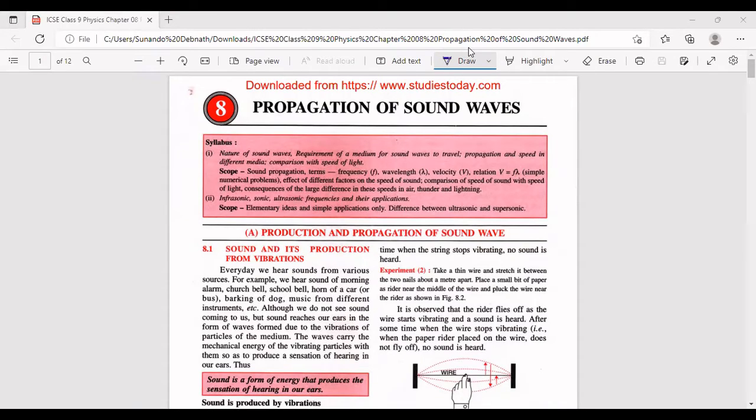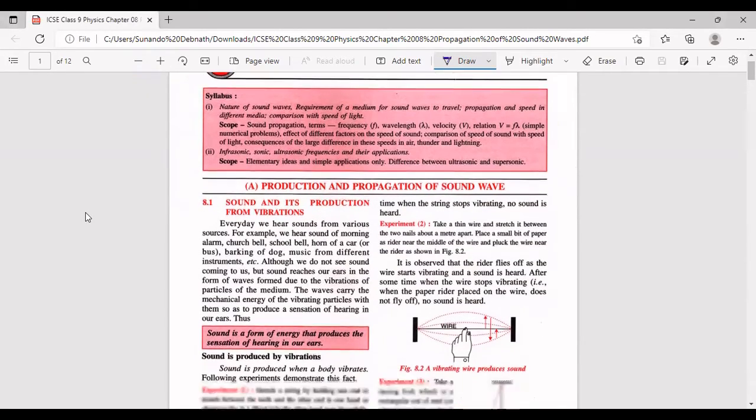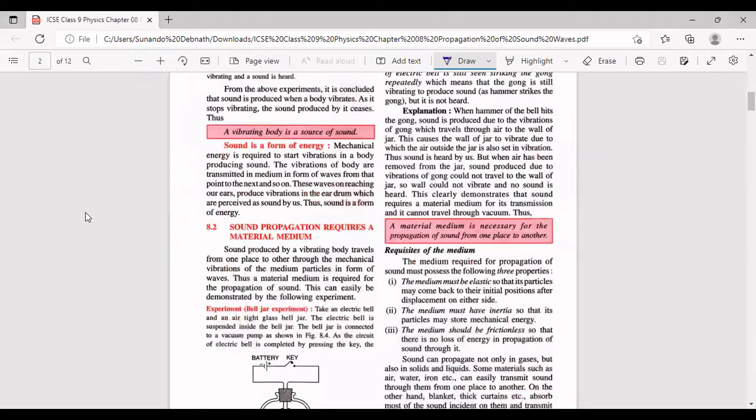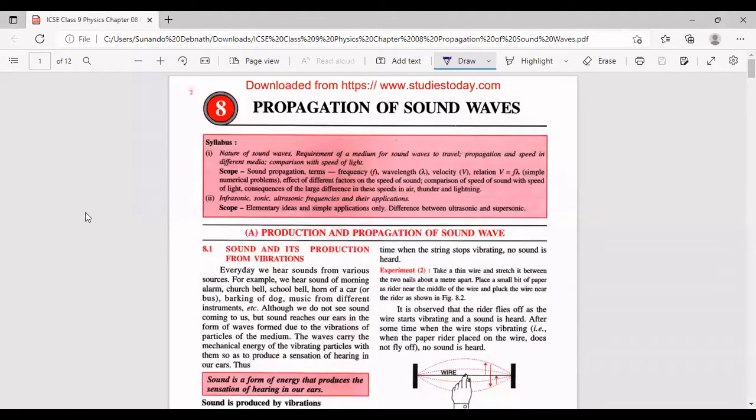In this video, we are going to start with the 8th chapter of physics of class 9th, propagation of sound waves. So here in front of you is this chapter. The PDF of this chapter is opened up from Concise Physics of class 9th. And I would be explaining this chapter in detail. And also I would be asking you to underline the important things, the places where you can get a lot of questions, and each and every topic will be discussed in this chapter in a beautiful manner.